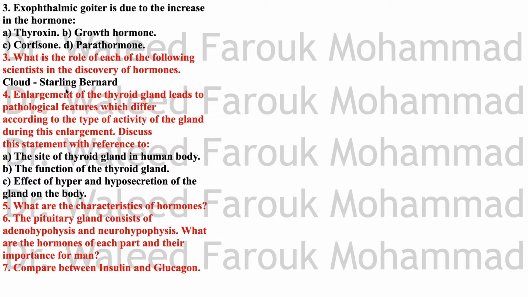Starling proved that there is, other than nervous regulation, a regulation of digestion, by studying the response of the duodenum to food, and he found out that there must be a substance released from the mucosa lining the duodenum. So he discovered the hormones.